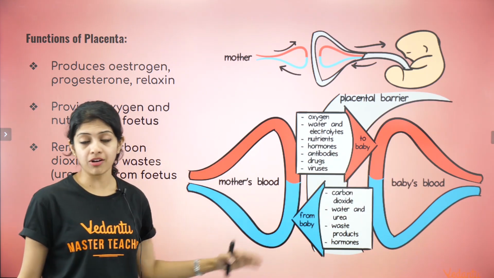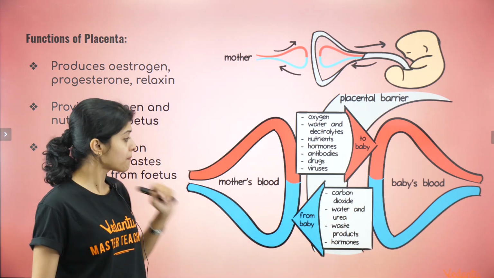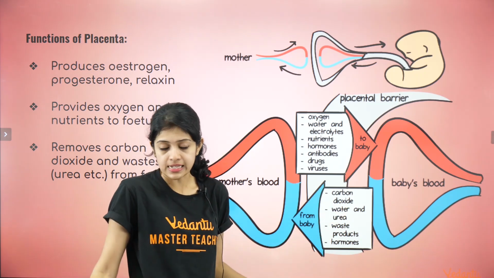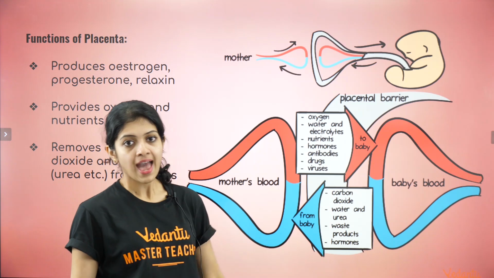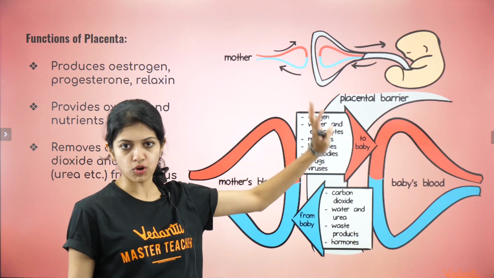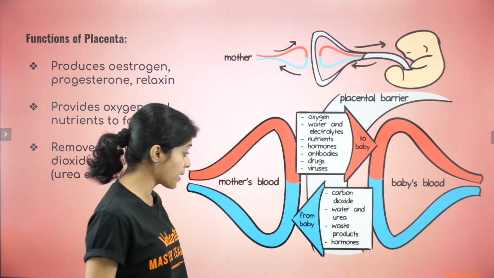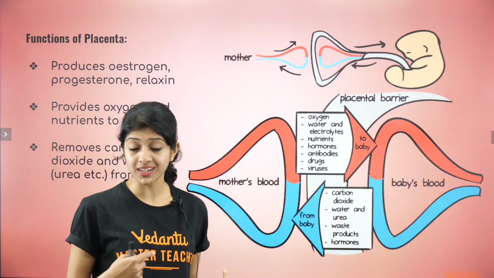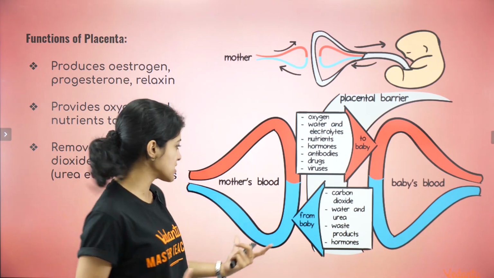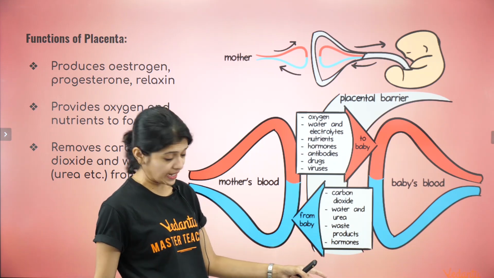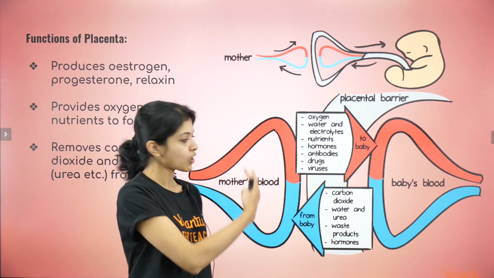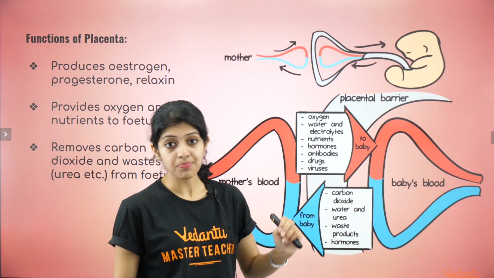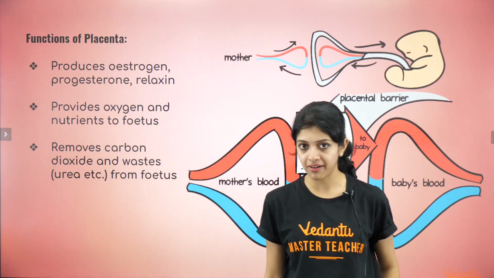What happens the other way around? From the baby's blood to the mother's blood, what all can move? Carbon dioxide, of course, the baby doesn't need it. So the baby is like, yeah, mom, take all of that. And along with the mom's excretory processes, it would be given out of her body as well. Carbon dioxide, water and urea, unused water, unwanted water, excess water, urea or nitrogenous wastes, other waste products, if any, and hormones from the baby to the mother's body, right? So this is basically an idea of the exchange that happens across the placental barrier.